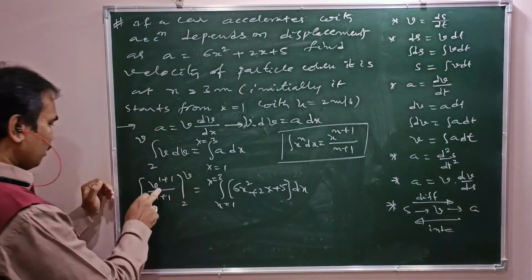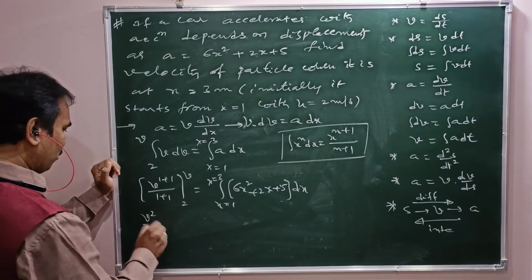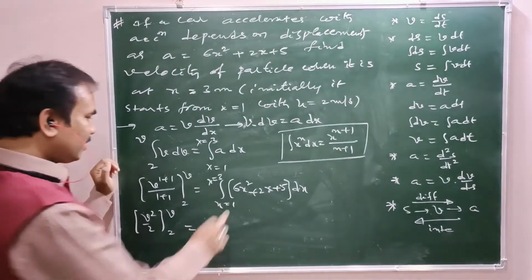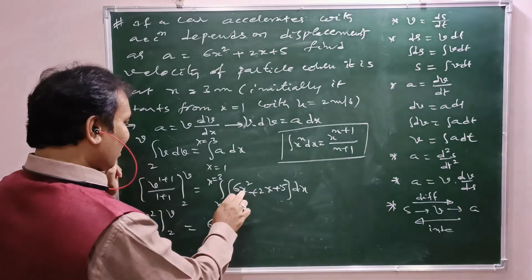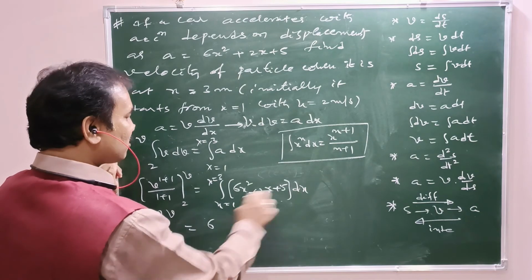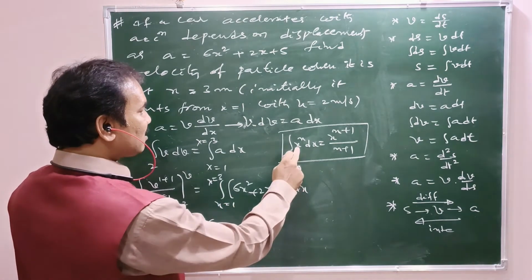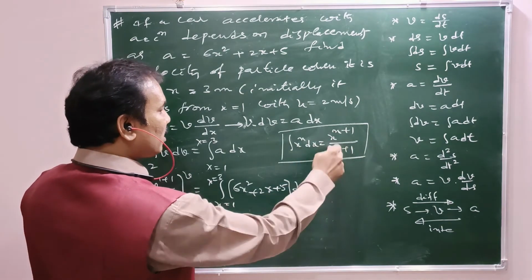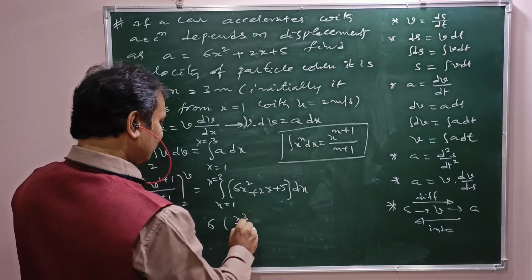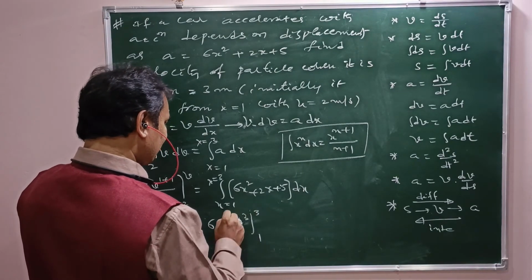So v square by 2 with limits 2 to v equals 6, a constant, into integral x square dx, which is x cube by 3, limits 1 to 3.